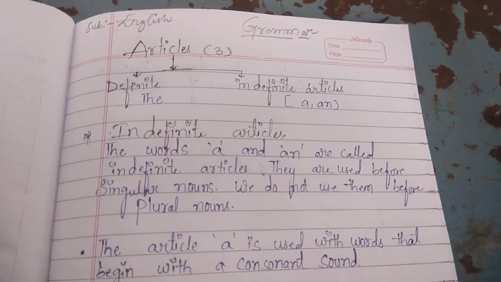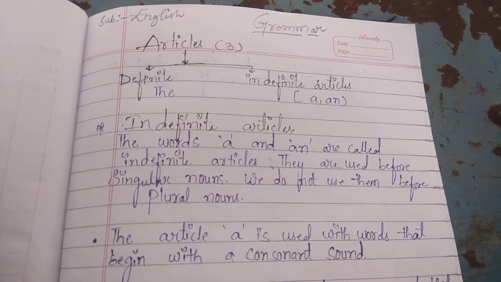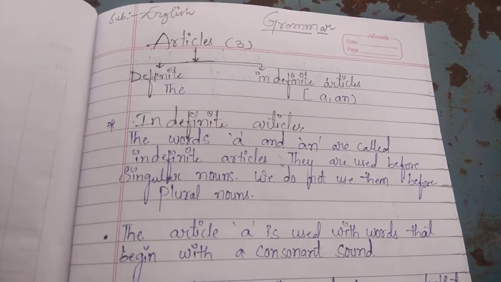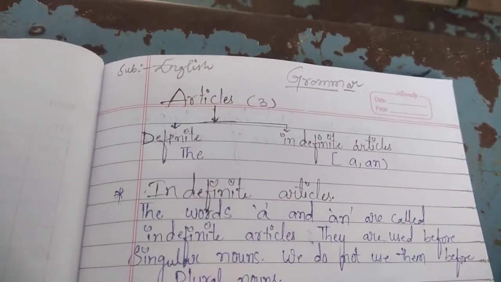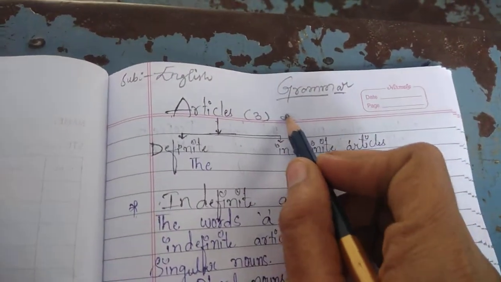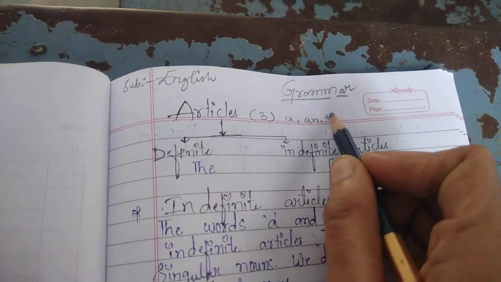In the last class, what have we learned? Parts of speech. Okay. Today we will go through more about articles. How many articles are there? Three. What are they? A, an, and the. Okay.